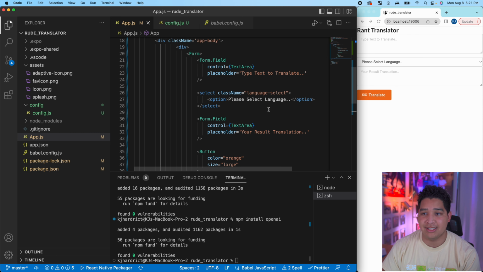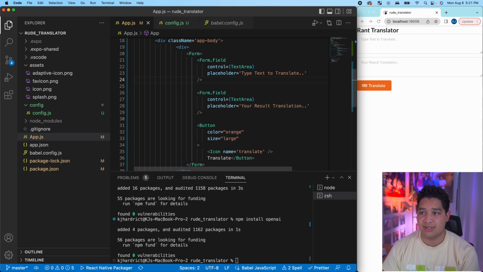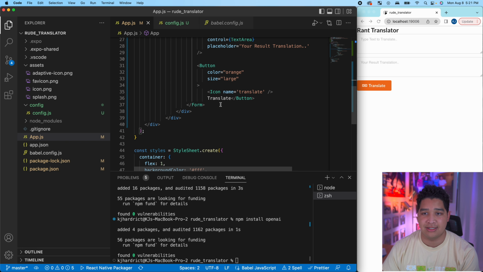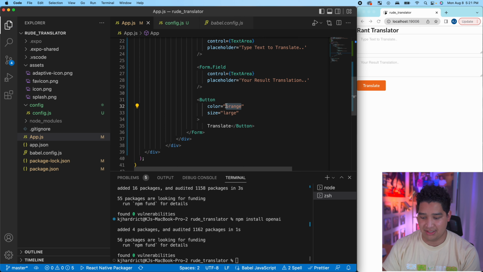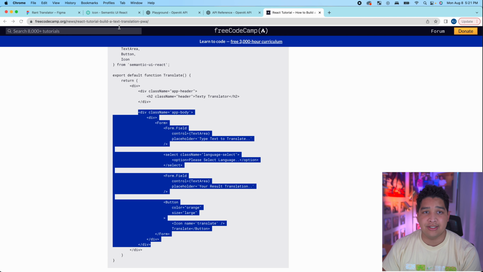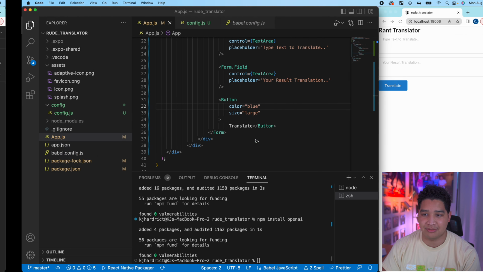So we don't need this language select. Saving that. And we don't need the icon for the translate button. And I'm going to make that blue. According to my Figma file, I want the translate rant button to be in between both text fields. So I'm going to go ahead and do that.